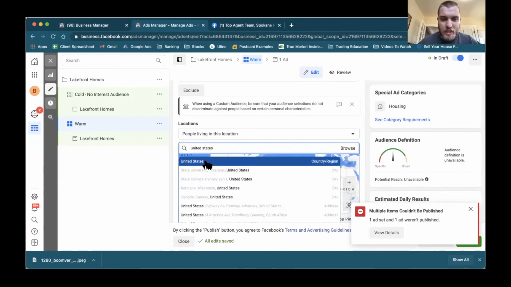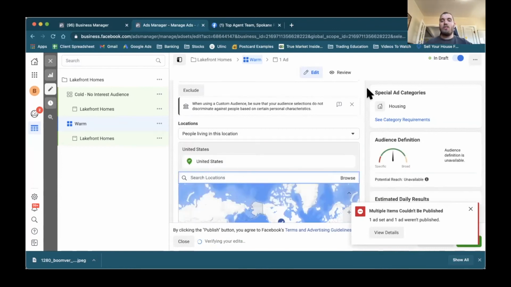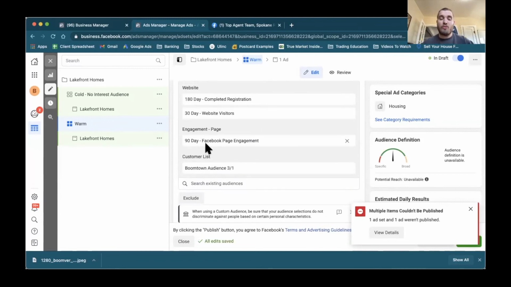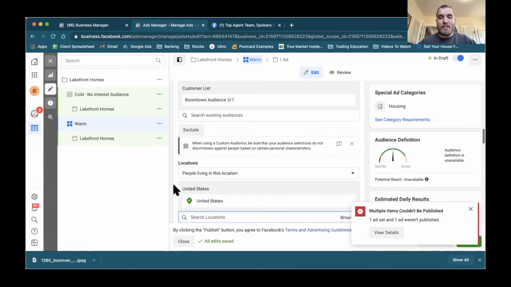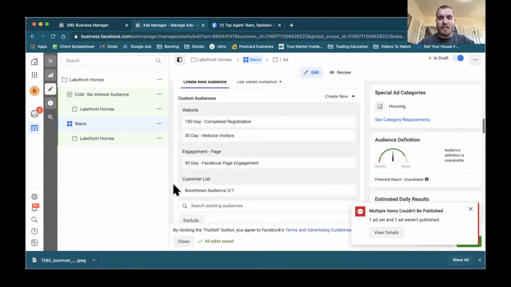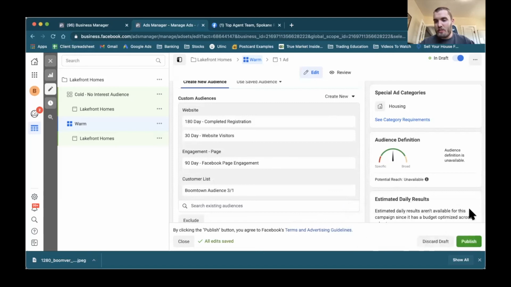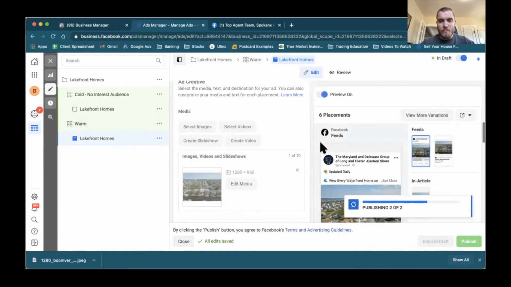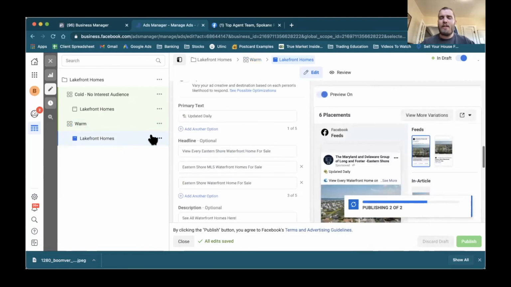So what I'll do here is I will do United States. I'll target the whole entire country. Again, I can do this because they've already engaged with our page and with our other campaigns. Maybe they visited our website from out of the area. I want to make sure they're going to see the ads too. So the entire United States of our warm audience, and all I'm going to do here is just hit publish, right? If I click on this ad, you can see it's already created. I already created this ad. It automatically gets duplicated into the campaign, so I don't have to do any more work.